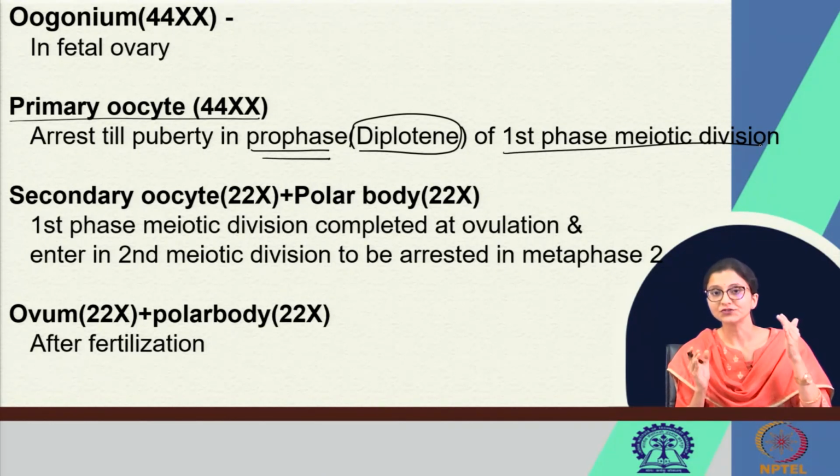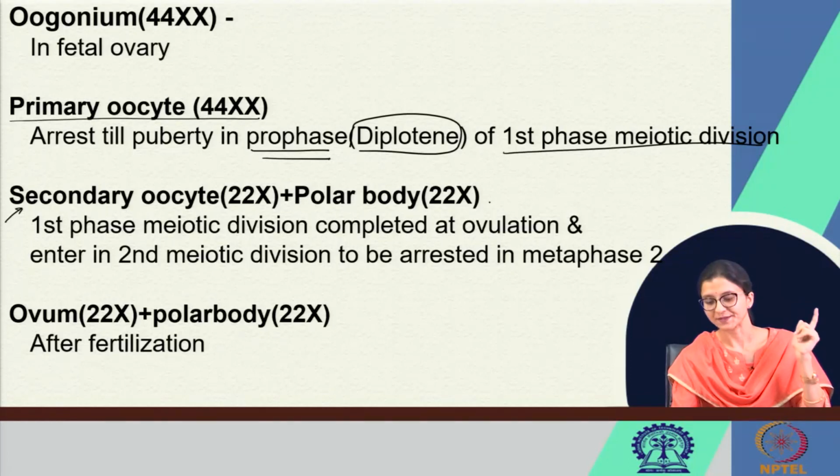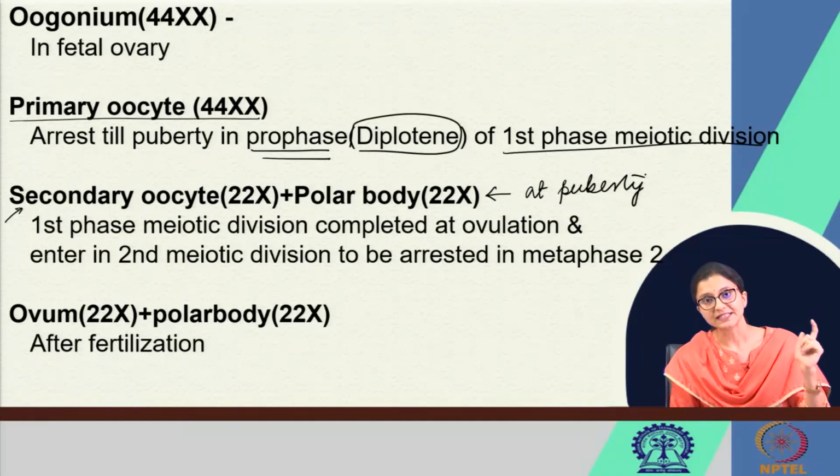After puberty, with the onset of puberty and the activation of the HPO axis, this arrest goes off and meiosis 1 is completed, thereby producing the secondary oocyte and one polar body. So, the first meiotic division is completed at puberty, just prior to ovulation, and the cell enters the second meiotic division, meiosis 2.